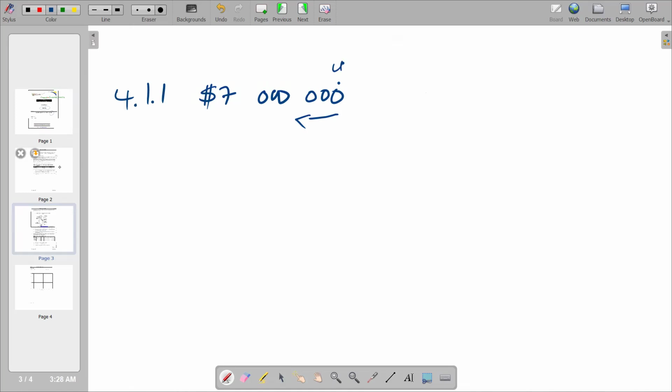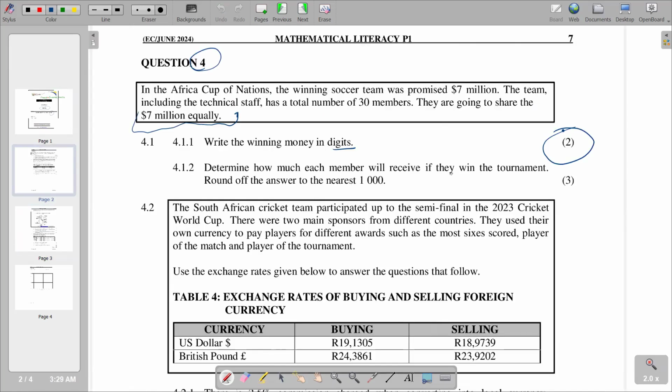We go to the next part of our question, which reads, determine how much each member will receive if they win the tournament. Round off the answer to the nearest 1,000. According to our question, there are 30 members and they are going to share the 7 million equally. So very important that they are going to share equally. So we're going to say the 7 million divided by 30, so that we get how much each member will receive. And then we have to round off to the nearest 1,000.